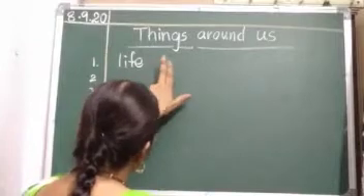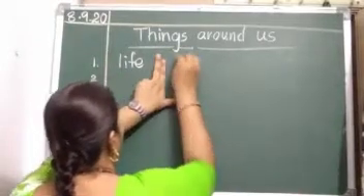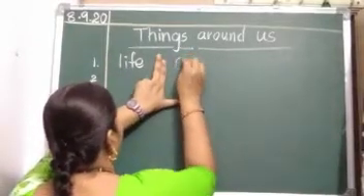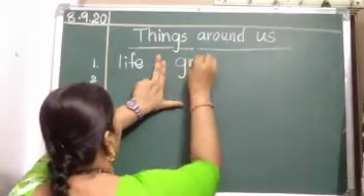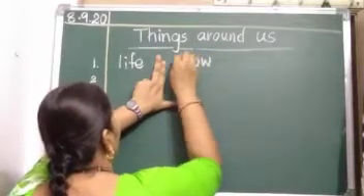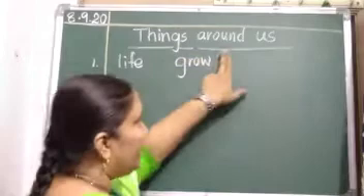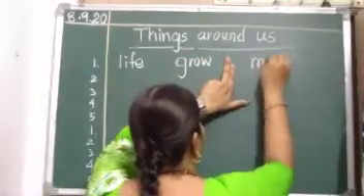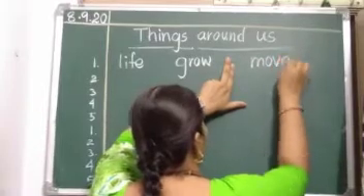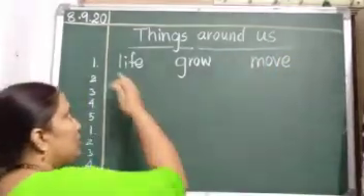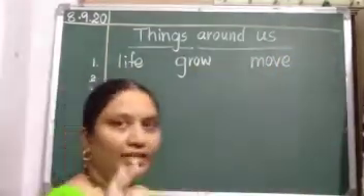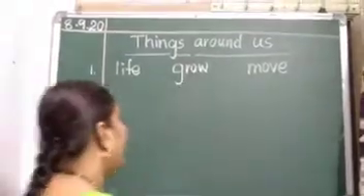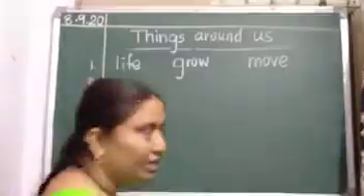After writing life, take 2 finger gap and write G, R, O, W, grow. Again 2 finger gap and write M, O, V, E, move. These 3 words you should repeat 5 times, and while writing you should read and write.